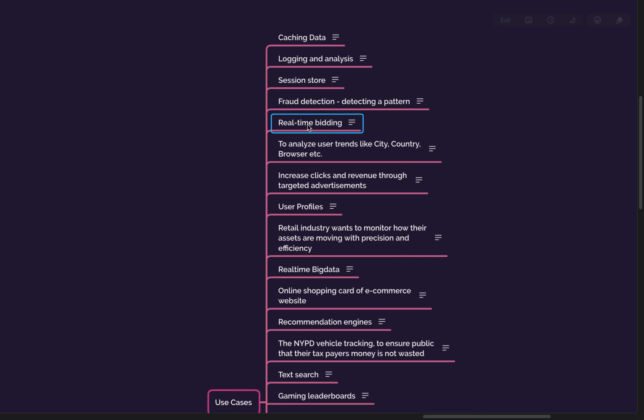Okay, so it's correct and wrong. Basically, when you want to store that data for analytics purposes, then probably you can use a time series graph.